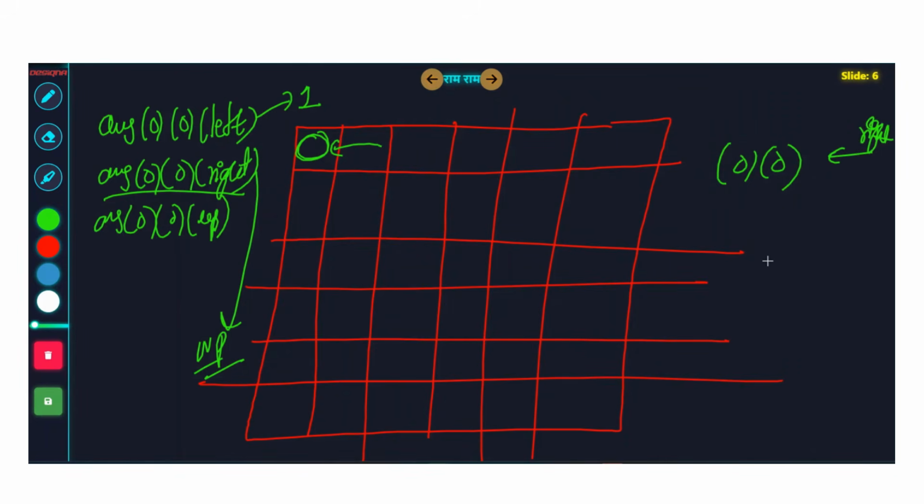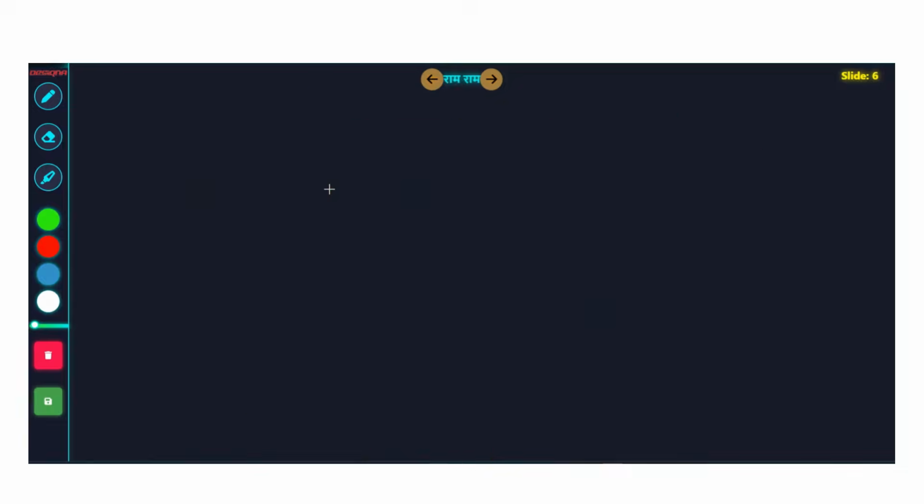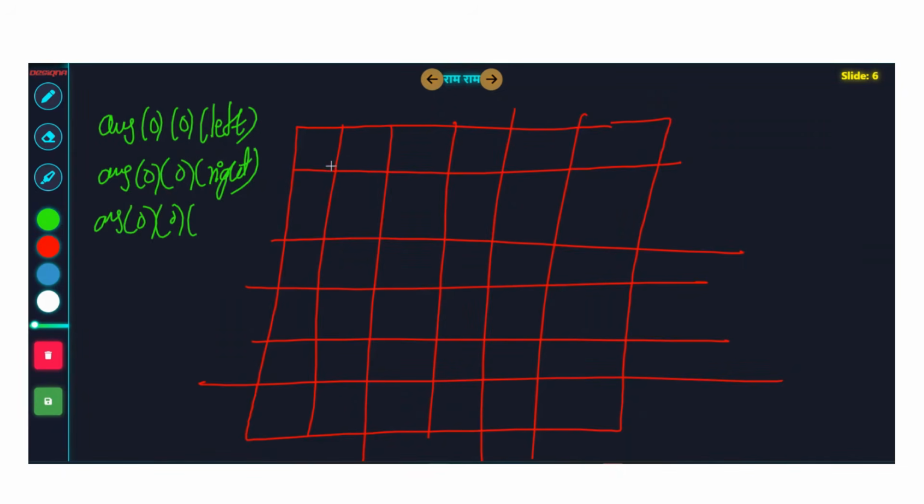Because if you want to reach it from the right hand side, some people might think, sir, I start from here, I go down, I go right, I go like this. So sir, see now, I'm able to reach this cell from right hand side. Wrong. You are reaching this cell from right hand side, but you are reaching it for the second time. In the question it is given you can reach a cell only one time. So there is no way to reach it from right hand side such that you are visiting it for the first time, because our traversal starts from this cell itself and our traversal is supposed to end at this cell.